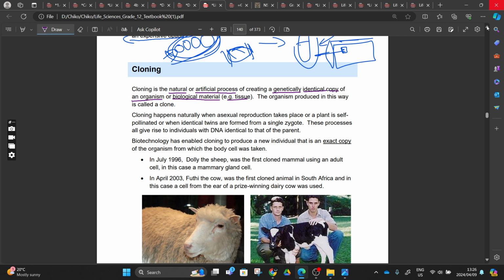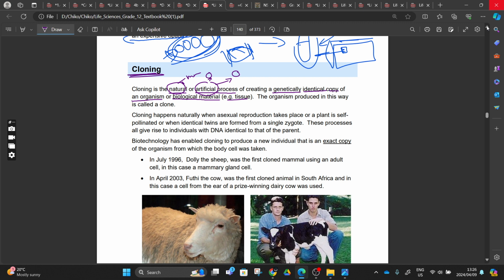Those who understand things, they understand what is being talked about. But Mr. Mpepu, can you please say something about this definition? In this definition, we are saying cloning is natural or artificial. Natural is happening naturally. Artificial is when we as human beings choose that we want this specific animal, or we want to produce this specific animal artificially. When a cow and a cow meet, that is happening naturally. But if we go and take another cow and force them to mate, that is artificial, right?